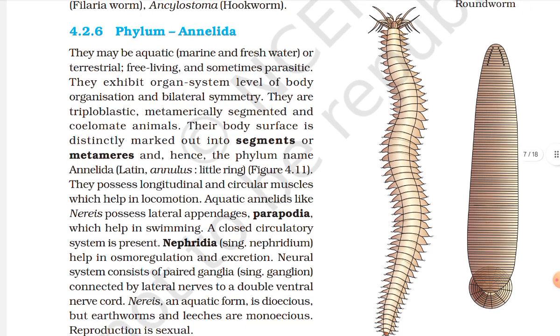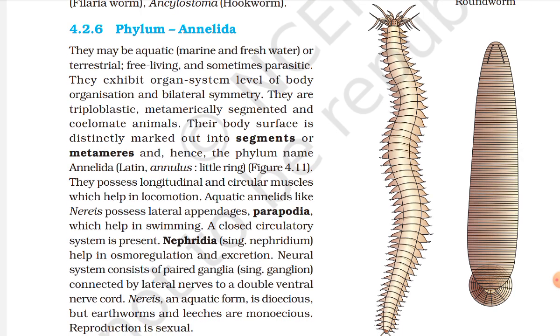Phylum Annelida. They may be aquatic, marine and freshwater, or terrestrial, free-living, and sometimes parasitic. They exhibit organ system level of body organization and bilateral symmetry. They are triploblastic, metamerically segmented, and coelomate animals. Their body surface is distinctly marked out into segments or metameres, and hence the phylum name Annelida, Latin annulus, meaning little ring.